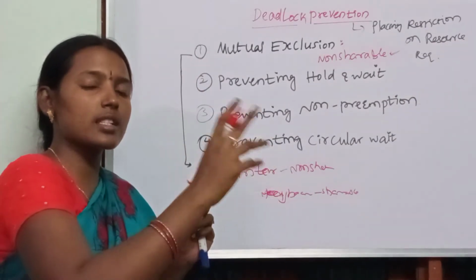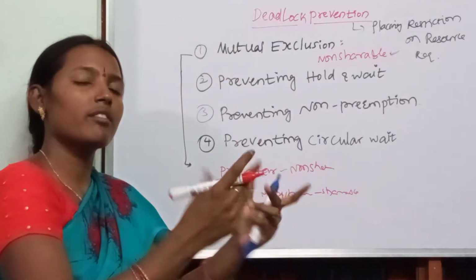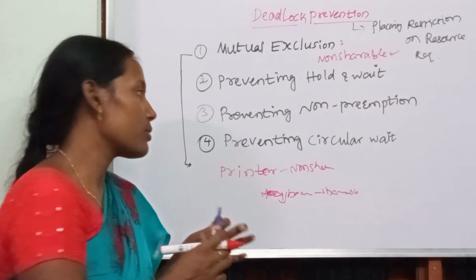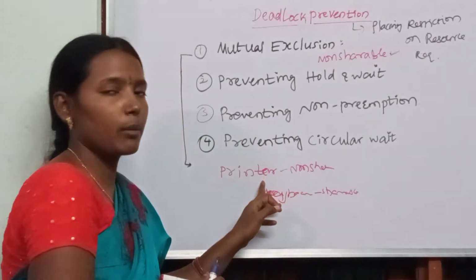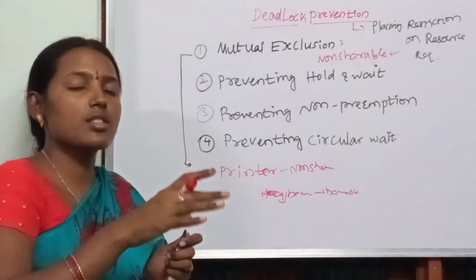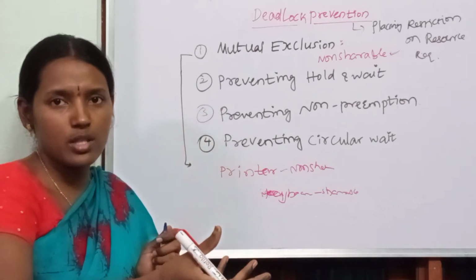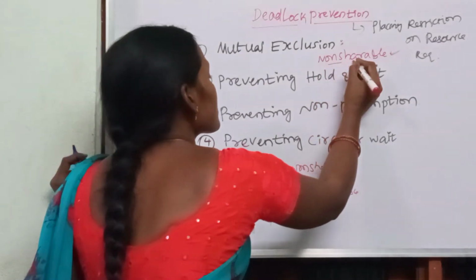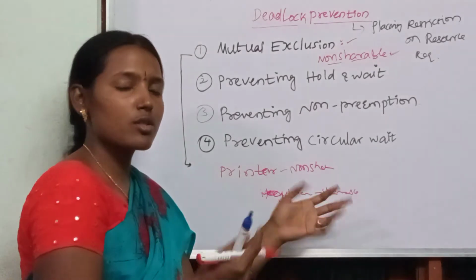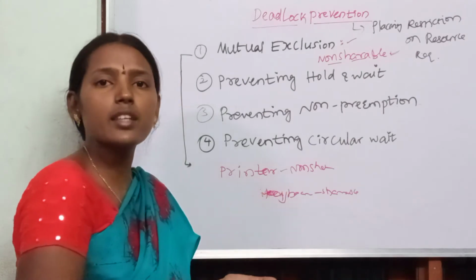That means only one process can use the printer at a time. If 2 processes want to use the same printer, they will get an error, that means a deadlock. So mutual exclusion applies only to non-shareable resources. Clear? Both processes can use a keyboard at the same time, but a printer cannot be used at the same time.